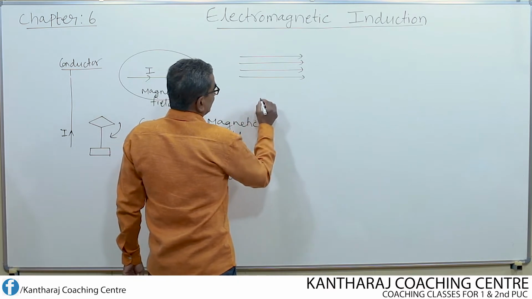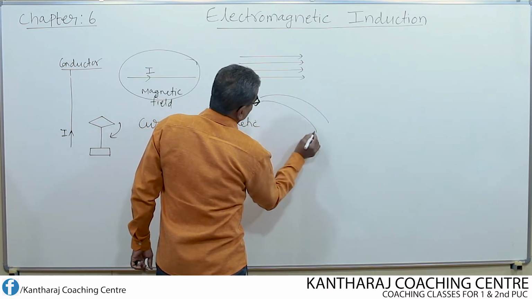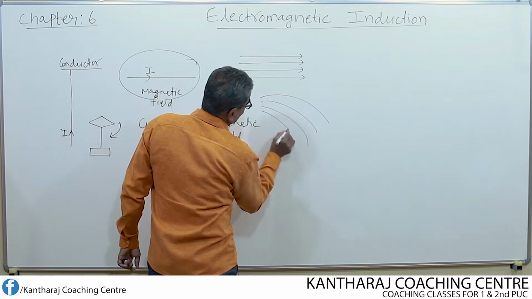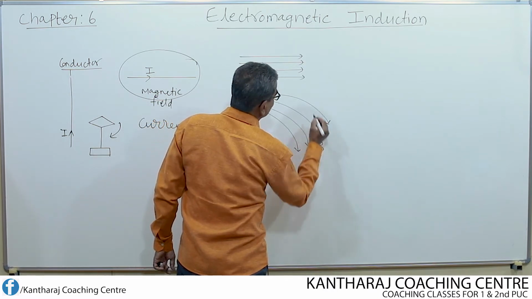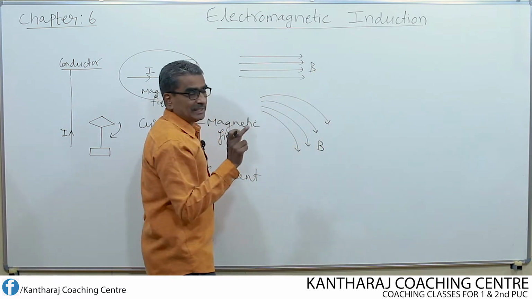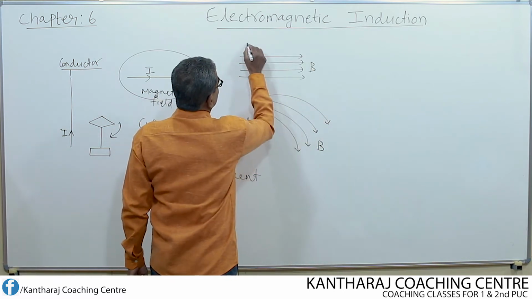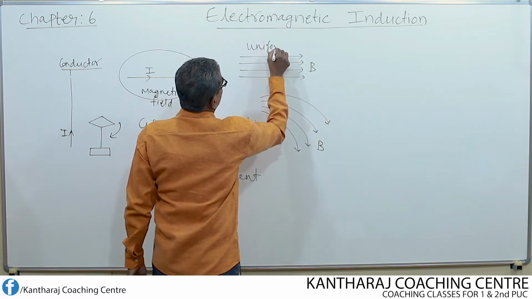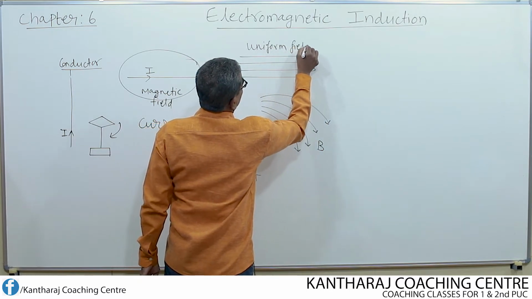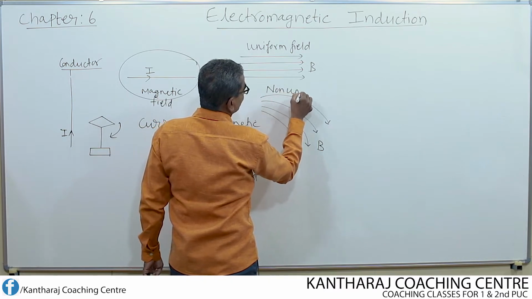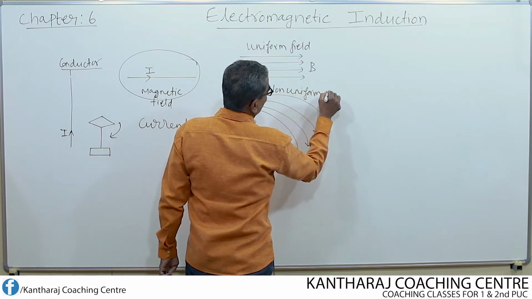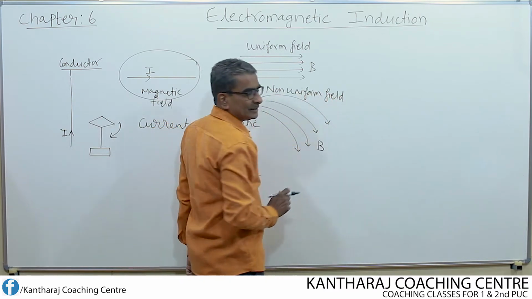Even this line represents magnetic field lines, but this one is a non-uniform magnetic field.